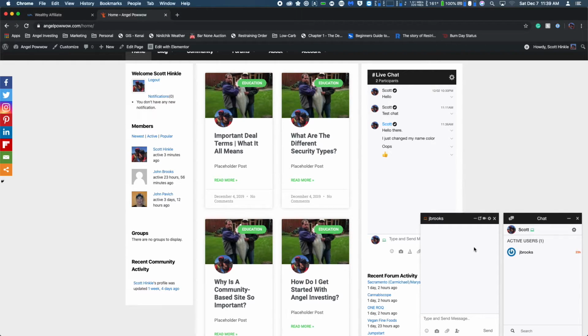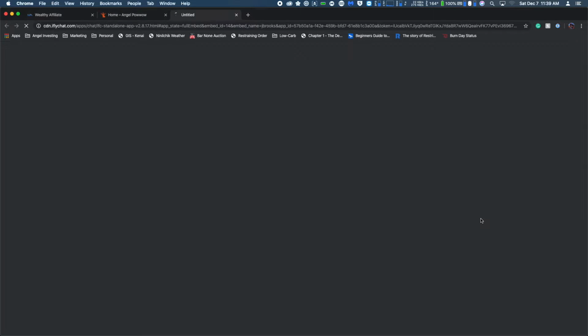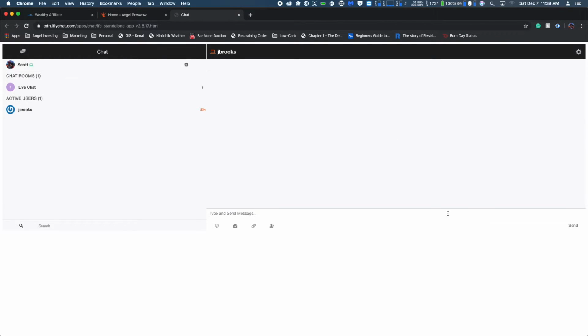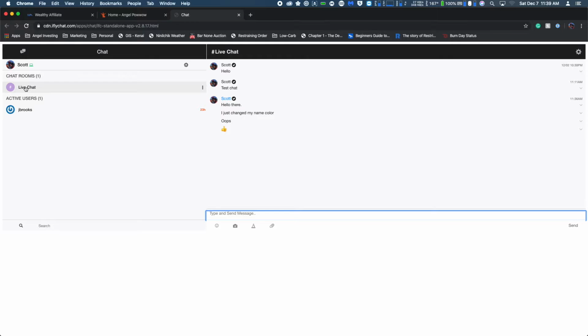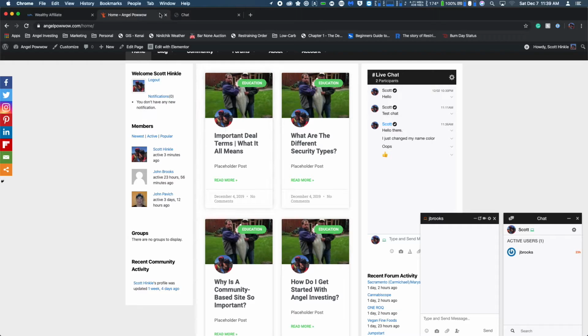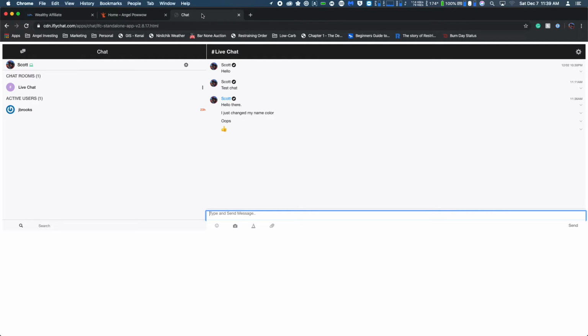Now, if you want to do video chat, yeah, you can go to the settings, but that's just an extra click when you can just click on this little video icon here and start the video chat directly. A side feature that I really like about this is the open in a new tab. So right now you can see these are kind of annoying. They're over my screen, not a big deal, but if I click on this, it opens another window or another tab. But what I really like about it, not so much that I can talk to John in this window, but now I can go back and I have a separate tab just for the live chat, right? So I can go do my Angel Powwow stuff in the one tab and come back and interact with chat all I want. So that's one neat little feature.